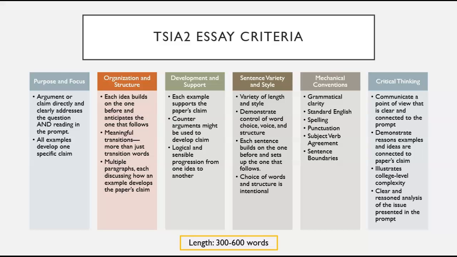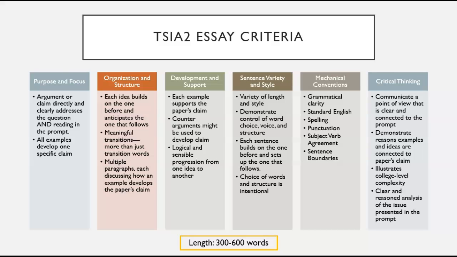What they mean by clear and reasoned is that each of the claims that you make and each of the examples that you use make sense when presented next to one another. You have made each of these examples make sense in the logical progression in which you've presented them. When meeting these criteria, the essay that you write should be between 300 to 600 words.